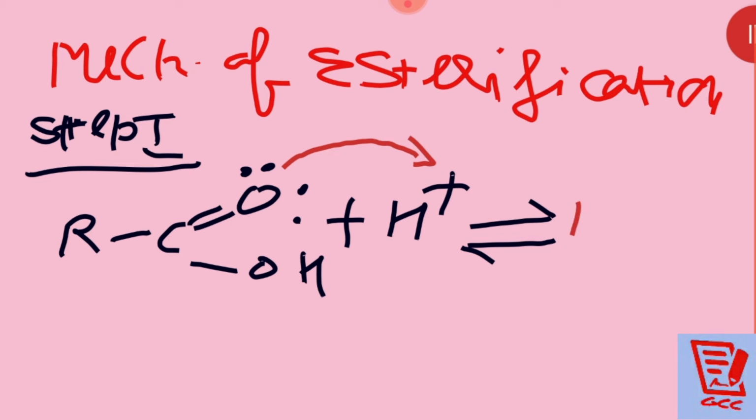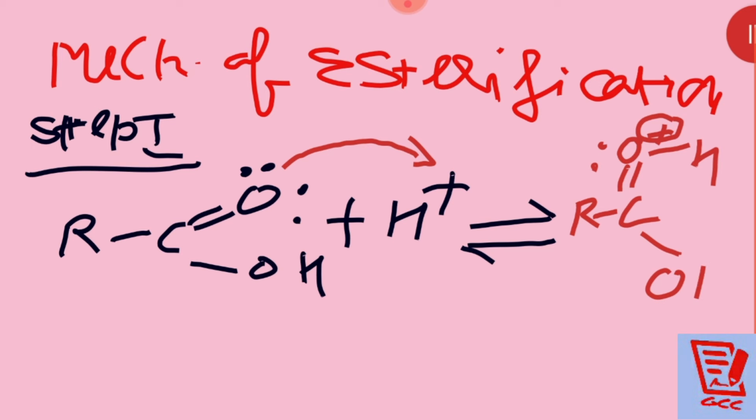Then this becomes R, C double bond O, then positive H, then it is OH. Clear? Is that clear to you?